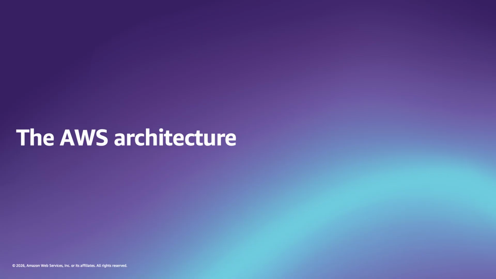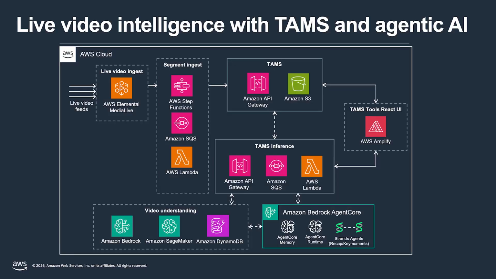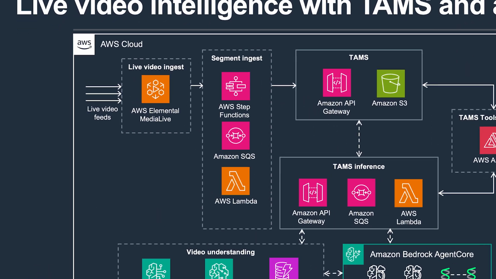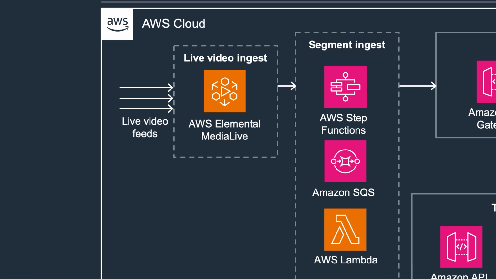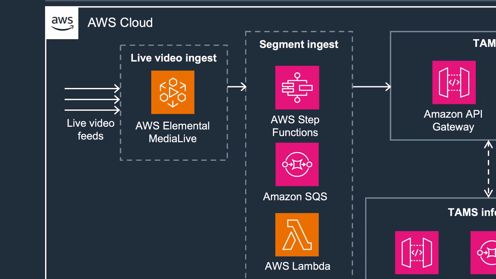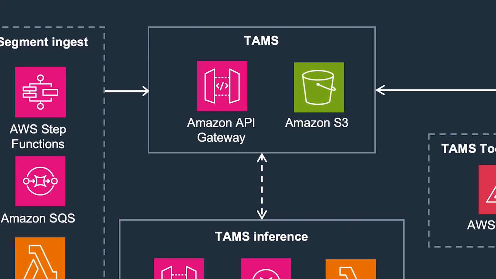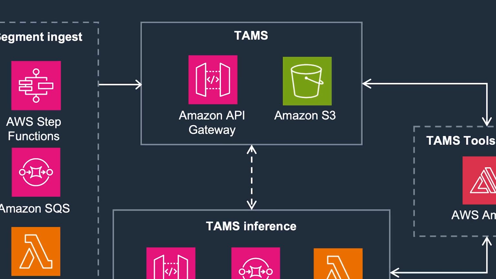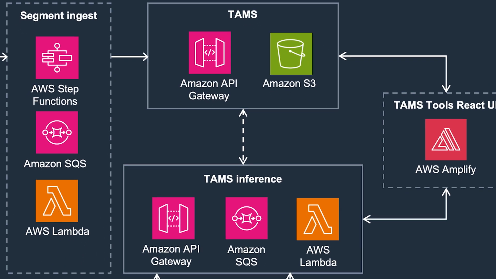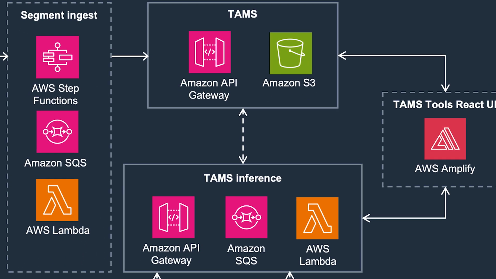I am excited to walk you through the architecture that demonstrates how we can derive real-time multimodal intelligence from live video. Starting from the ingestion layer, AWS Elemental MediaLive ingests live video feeds and produces media segments. These segments are orchestrated by Step Functions through an SQS and Lambda pipeline into TAMS. Now here's where it gets interesting. Every time a new segment lands in TAMS, an event-driven inference pipeline fires automatically, built on API Gateway, SQS, and Lambda.